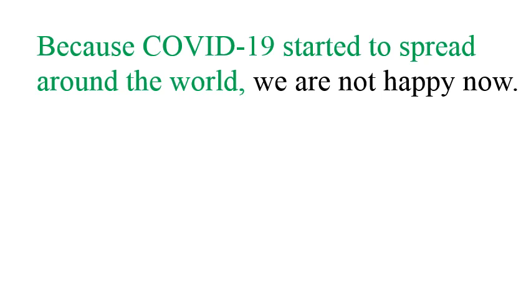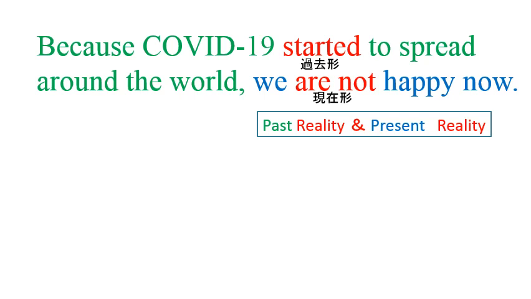The first half of the sentence shows the past reality. The verb is started, and this is in the past form. The second half of the sentence is we are not happy now. This shows now. The verb is are, and this is in the present form. So we can say that this is a combination of past reality and present reality.